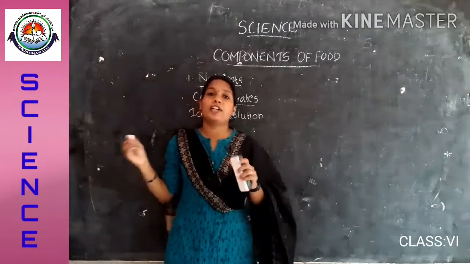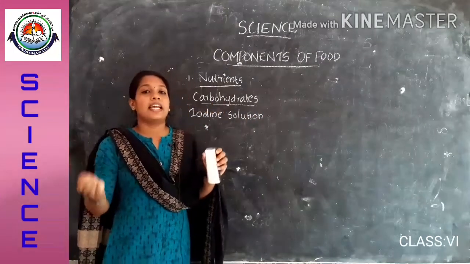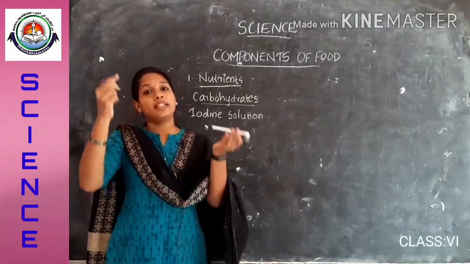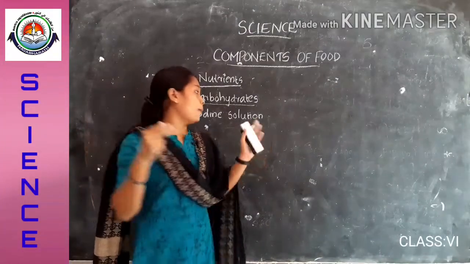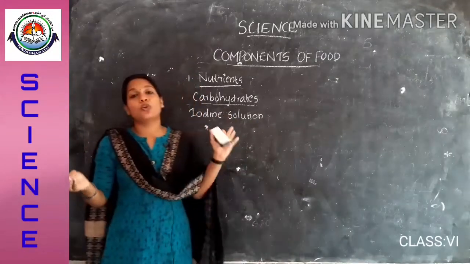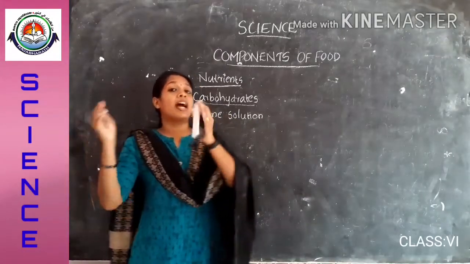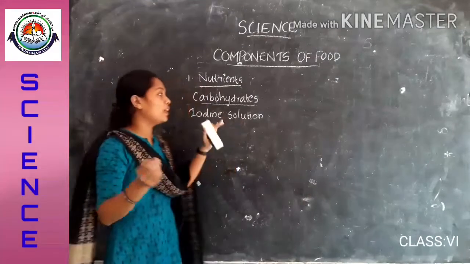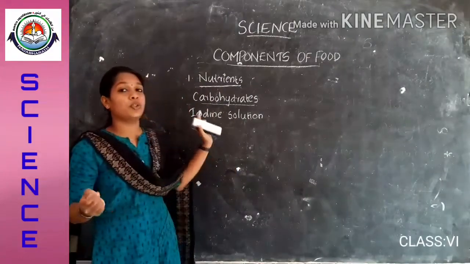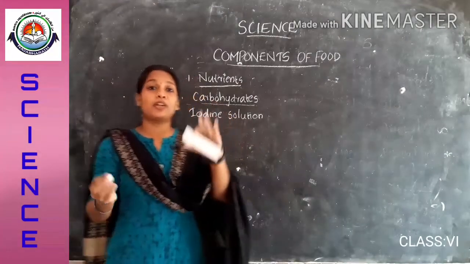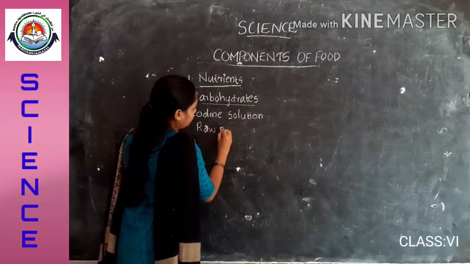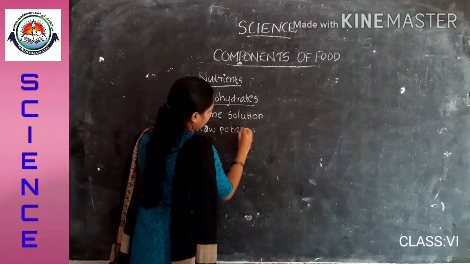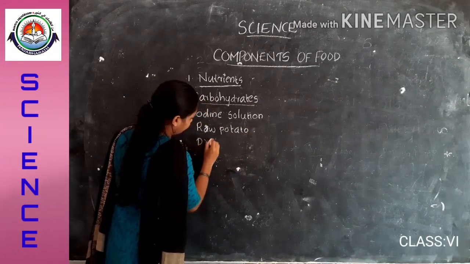How do we prepare iodine solution? Take a half filled test tube with water and add a few drops of iodine to it. So, it will be made into iodine solution. We need iodine solution to conduct this experiment, and also we need raw potato and a dropper.